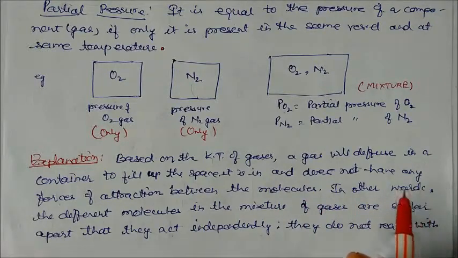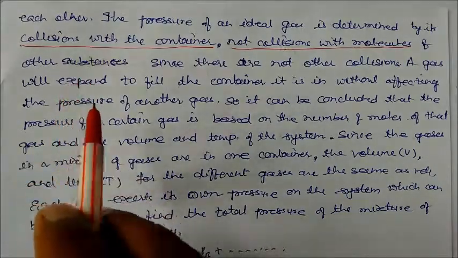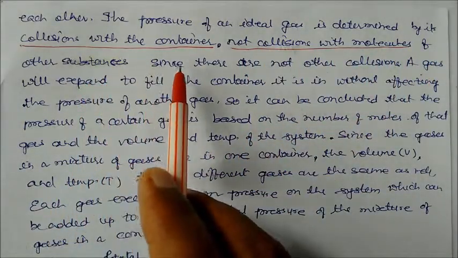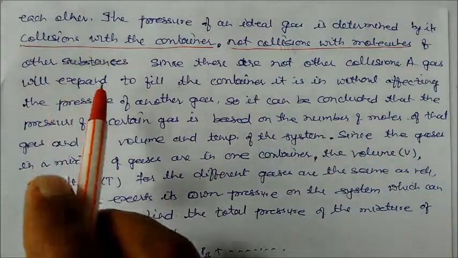Or in other words, the different molecules in the mixture of gases are so far apart that they act independently. They do not react with each other. तो सभी gases क्या होते हैं? They are so far away from each other that they act as individual molecules and do not react with each other. The pressure of the ideal gas is determined by its collision with the container, not with collision with molecules of other substance.